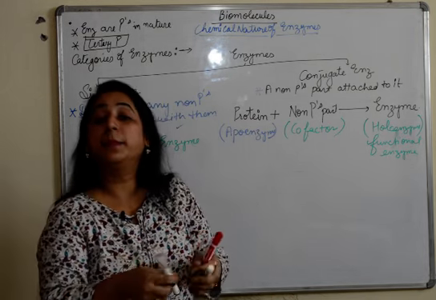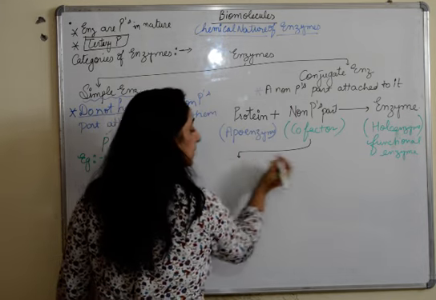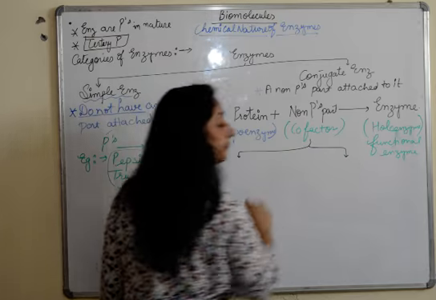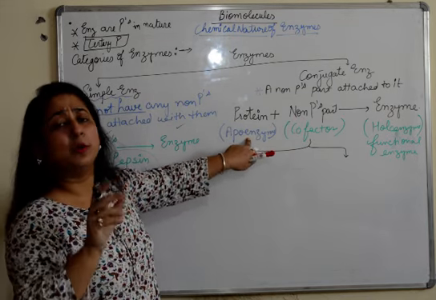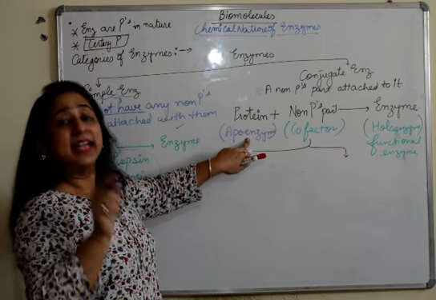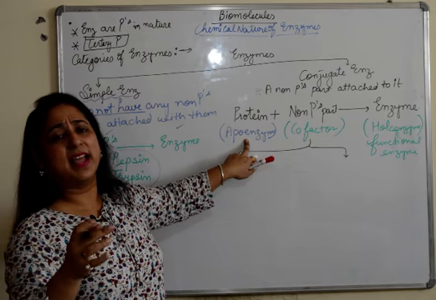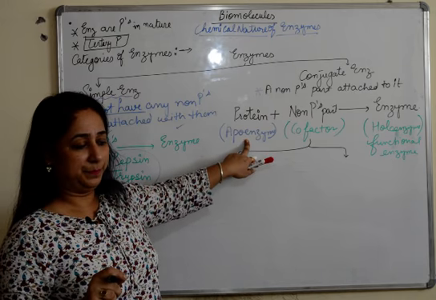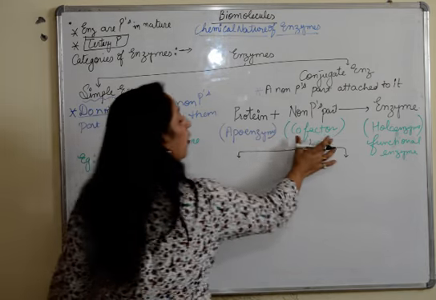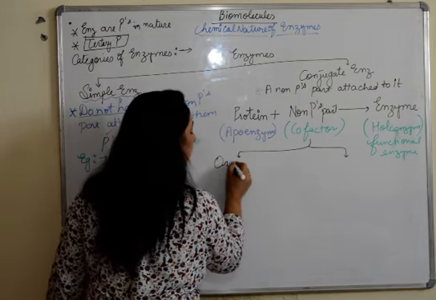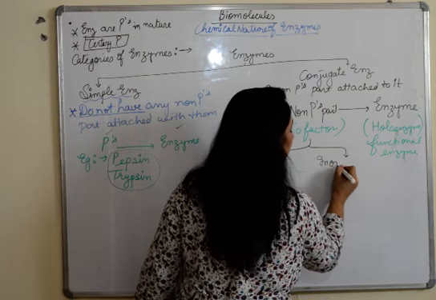Here we have something more. This cofactor can be of two types. One, where it is very tightly attached to apoenzyme and cannot be separated easily, and second, where it is not that strongly attached to the apoenzyme and can be easily removed. Fine. So we categorize them now. Cofactors, first of all, can be organic in nature and inorganic.